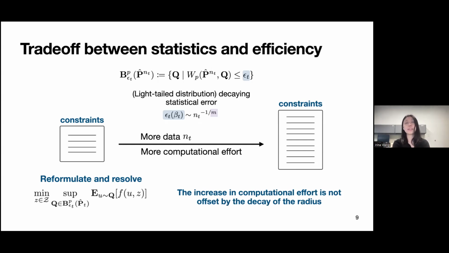And we know that while we can reduce this radius when we have new data points, according to the rate of decay above, this decay of the radius is not enough to offset the increase in the computational effort of increasing the number of data points. And even if the radius is taken to be 0 and we're just doing sample average approximation or empirical risk minimization, where you're just using the data points as is, even with a lot of data points and for mixed integer problems, this could also be very expensive. So this is even without considering the DRO framework.